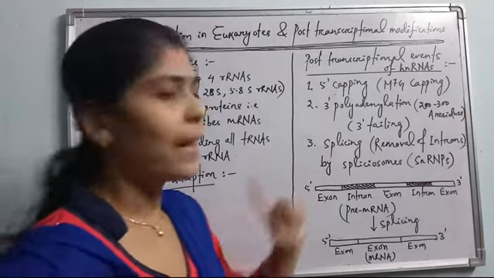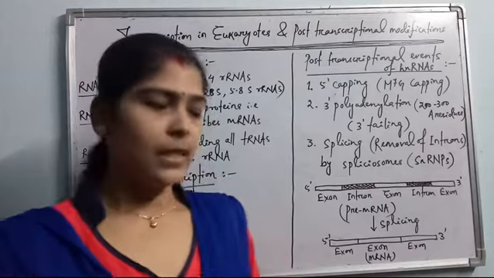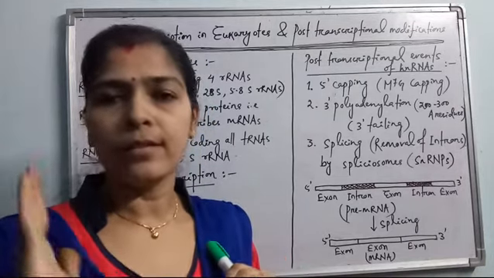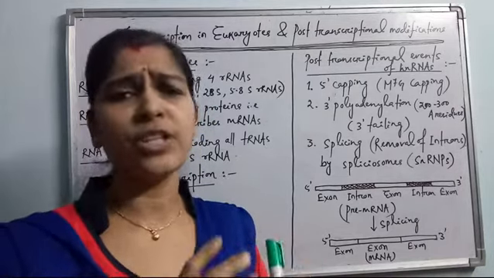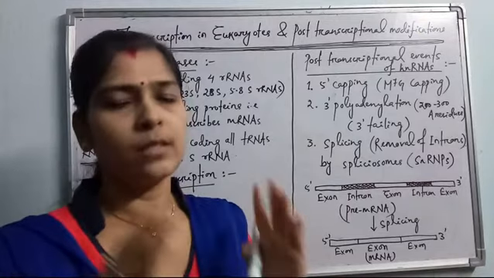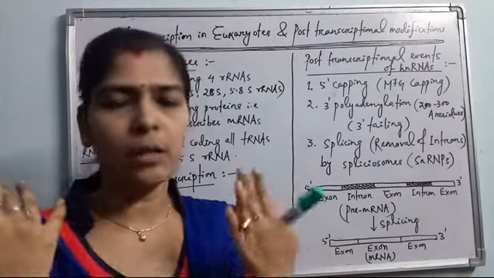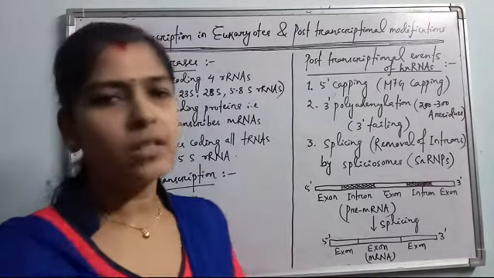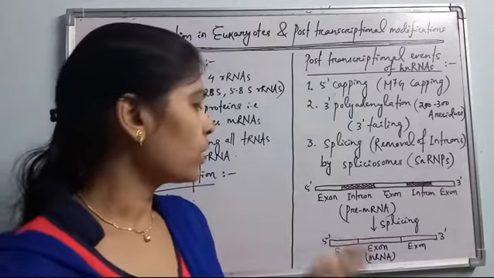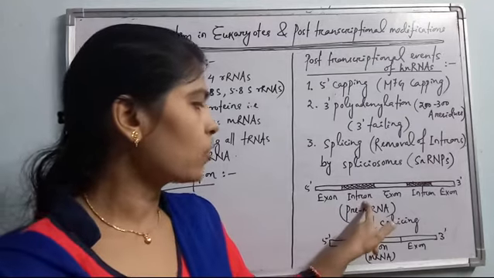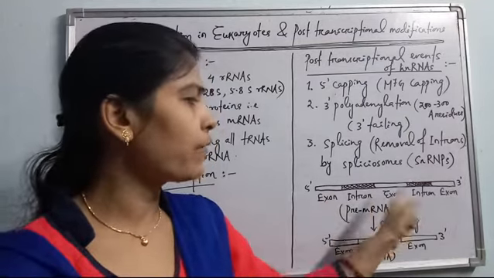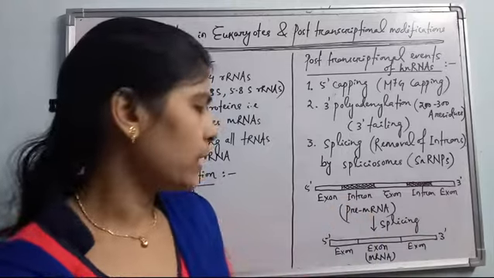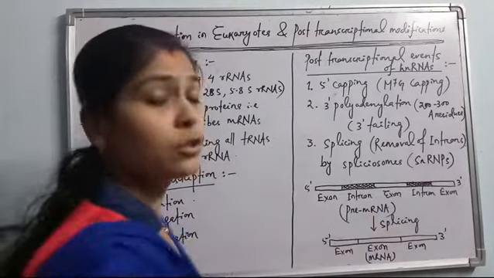Then the third one, splicing. What is splicing? See, I have also told you about exons and introns. Almost all the genes which code for proteins or any of the tRNA or RNA molecules have coding and non-coding sequences. Coding sequences are called exons and non-coding sequences are called introns, which are present repeatedly one after another, alternatively. So introns could not code for the proteins.